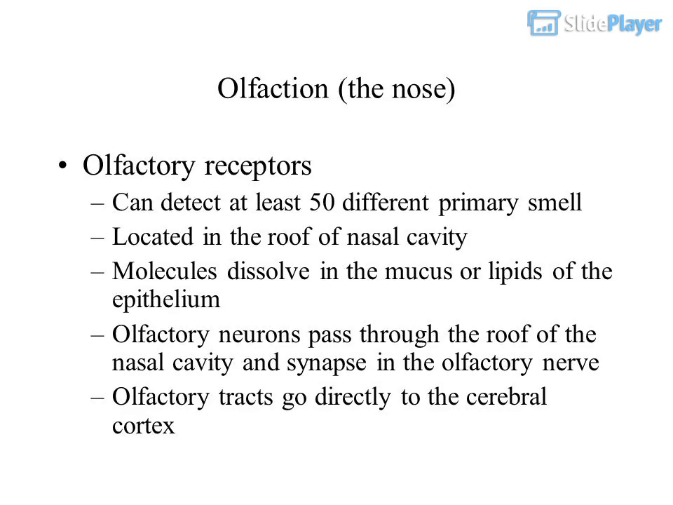The special senses. Olfaction, the nose. Olfactory receptors can detect at least 50 different primary smells. Located in the roof of the nasal cavity. Molecules dissolve in the mucus or lipids of the epithelium. Olfactory neurons pass through the roof of the nasal cavity and synapse in the olfactory nerve. Olfactory tracts go directly to the cerebral cortex.